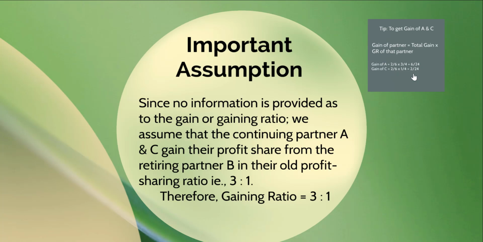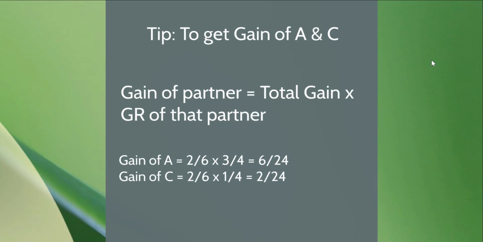Hence the gaining ratio is equal to 3:1. Now from this we will infer what the gain of each of the partners A and C is. To get the gain of each partner, we need to take the total gain and multiply it into the gain ratio of that partner. So in this case, the gain of A is equal to the total gain, which is B's share, 2 divided by 6, and multiply it with the gain ratio of partner A, which is 3 divided by 4, and we get gain of A as 6 divided by 24.